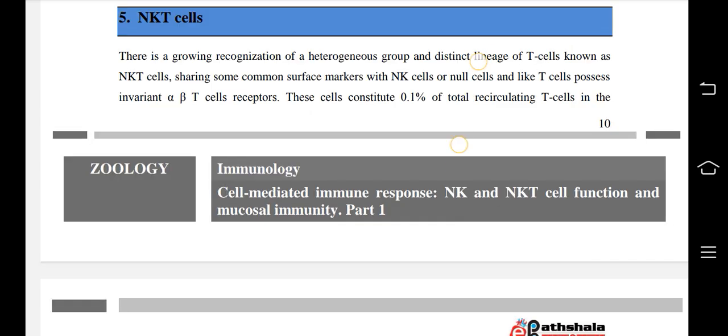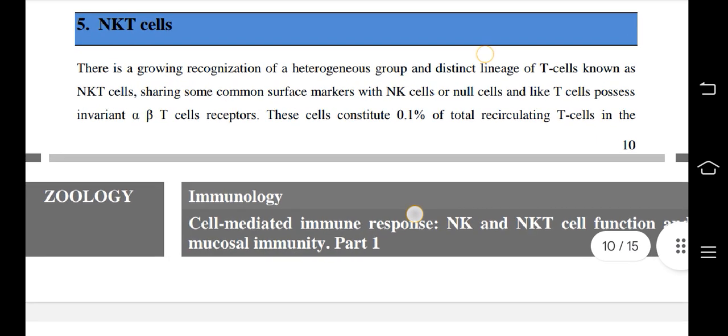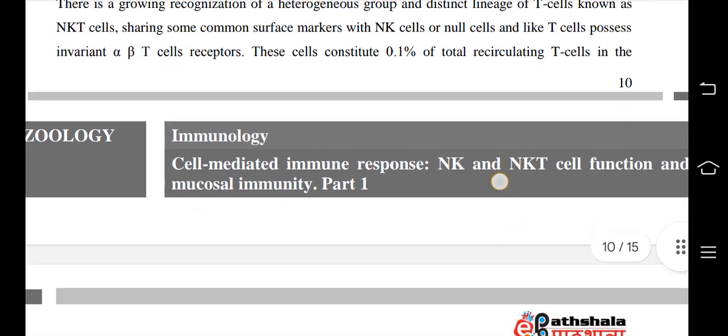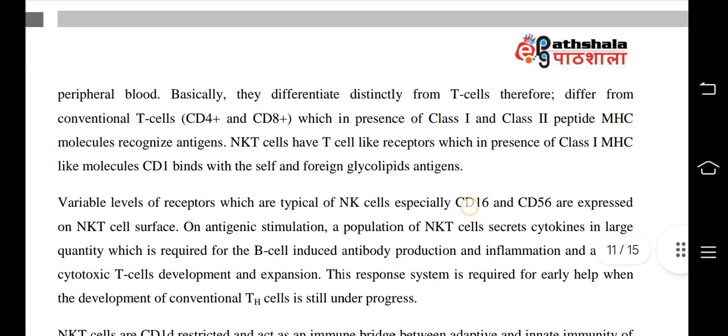NKT cells. There is a growing recognition of a heterogeneous group and a distinct lineage of T cells known as NKT cells, sharing some common surface markers with NK cells or null cells, and like T cells possess invariant alpha beta T cell receptors. These cells constitute 0.1% of total circulating T cells in the peripheral blood.